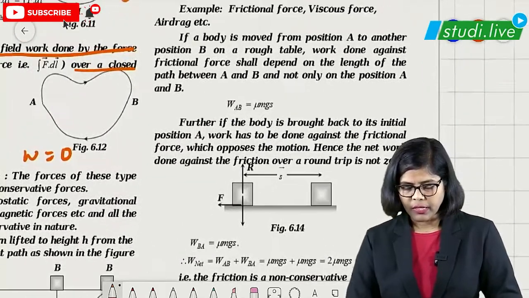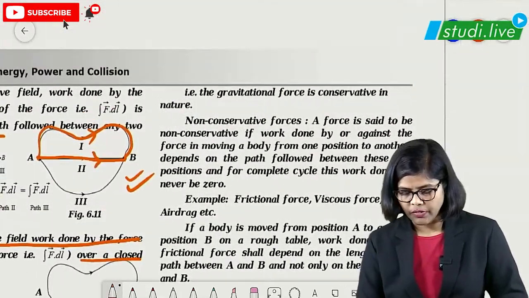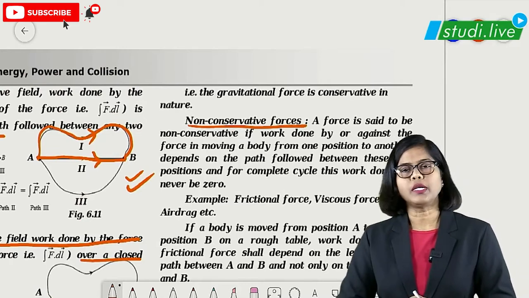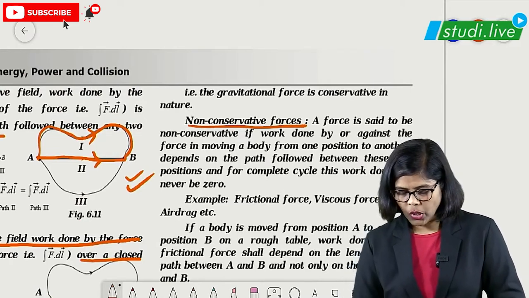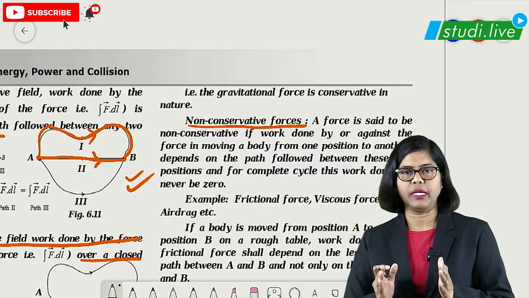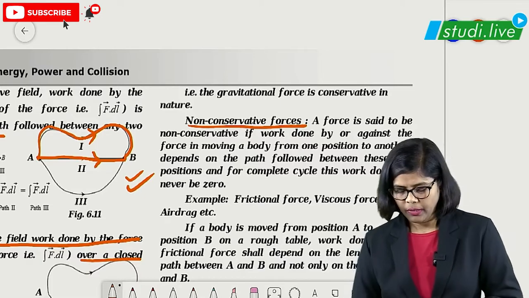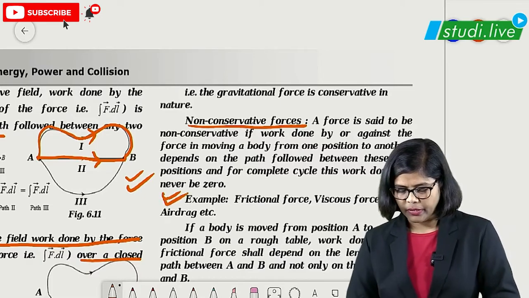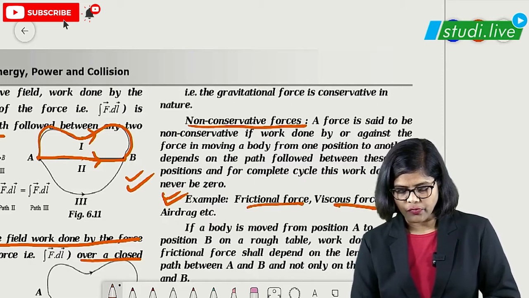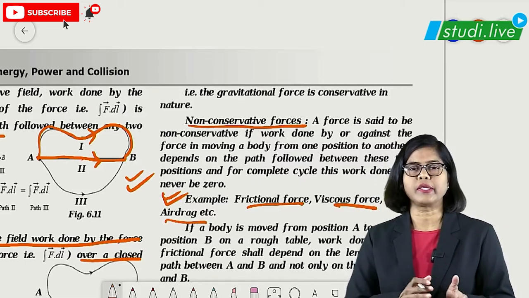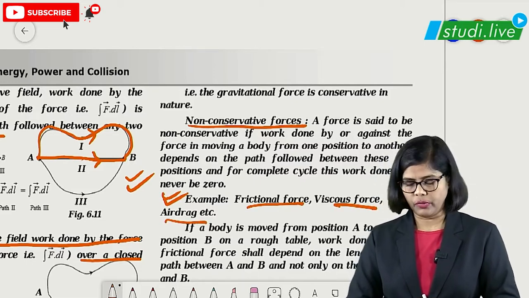Then after this, next one is non-conservative forces. Non-conservative force, it depends on the path length. It depends on the path length. And examples are given here. Frictional force, viscous force, air drag, etc. are the examples for non-conservative forces.